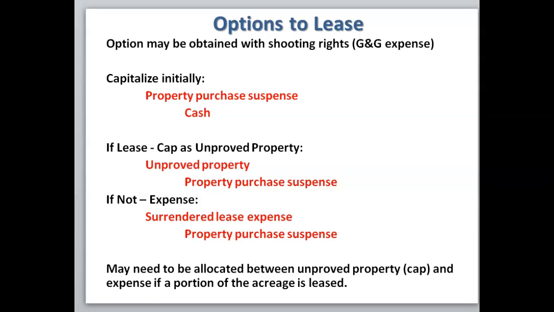The journal entry would be to debit surrendered lease expense and to credit property purchase suspense. You may also need to allocate between unimproved property that would be capitalized and expense the portion of the acreage that's leased, if you have some that's leased and then some that's not going to be leased.